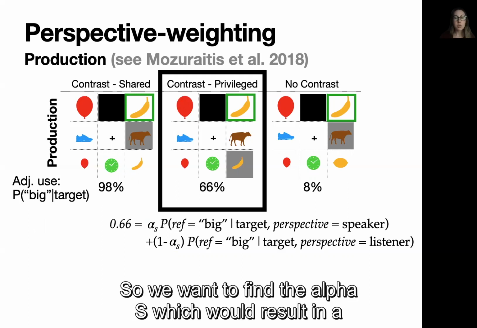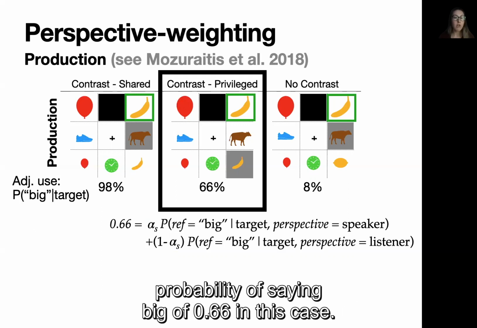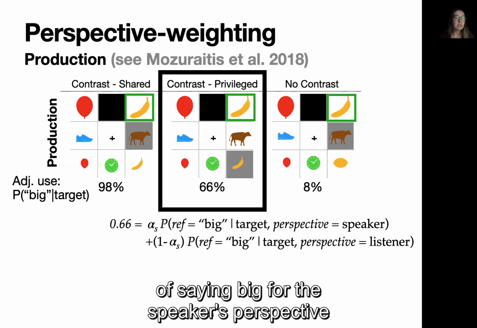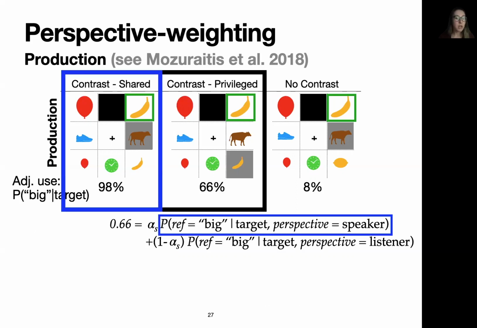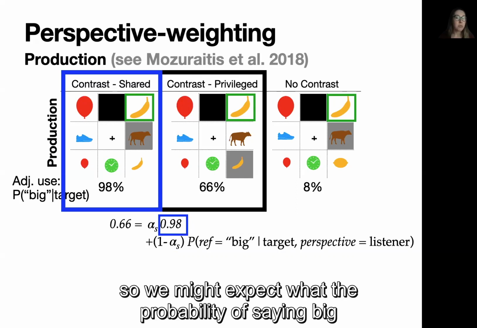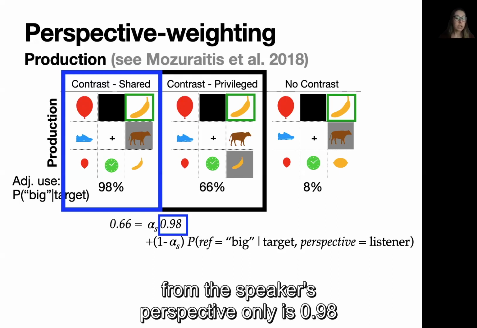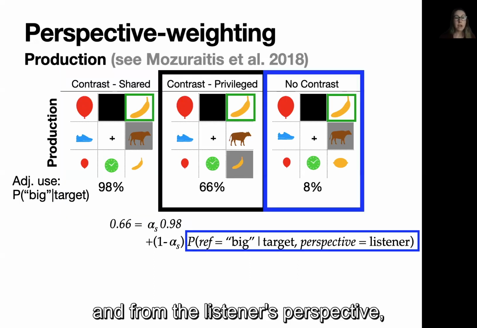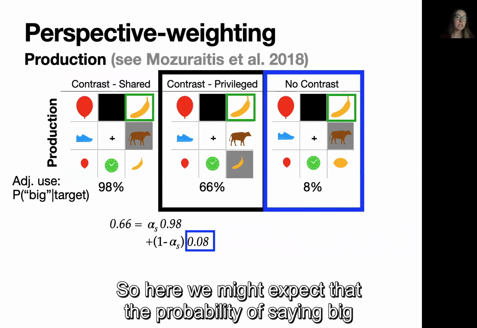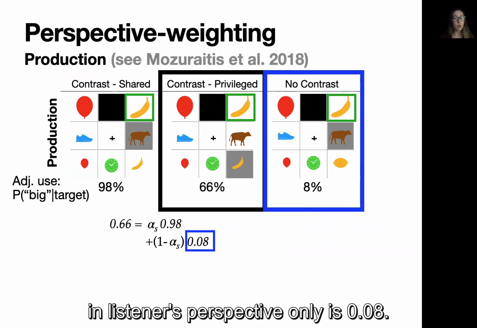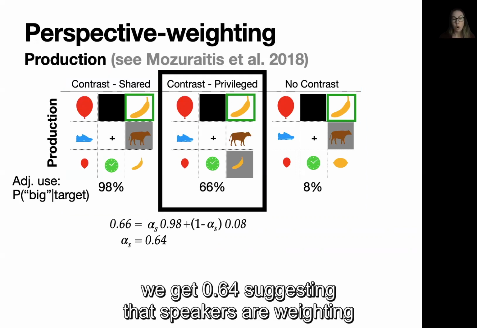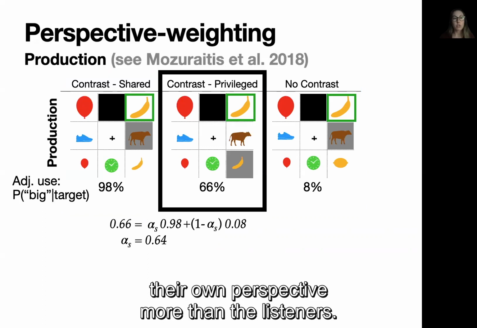So we want to find the alpha s, which would result in a probability of saying big of 0.66 in this case. To do this, we need to estimate the conditional probability of saying big for the speaker's perspective and the listener's perspective. From the speaker's perspective, this privileged condition looks just like the contrast shared one. So we might expect that the probability of saying big from the speaker's perspective only is 0.98. And from the listener's perspective, the privileged condition looks just like the no contrast condition. So here we might expect that the probability of saying big from the listener's perspective only is 0.08. So now solving for alpha, we get 0.64, suggesting that speakers are weighting their own perspective more than the listeners.